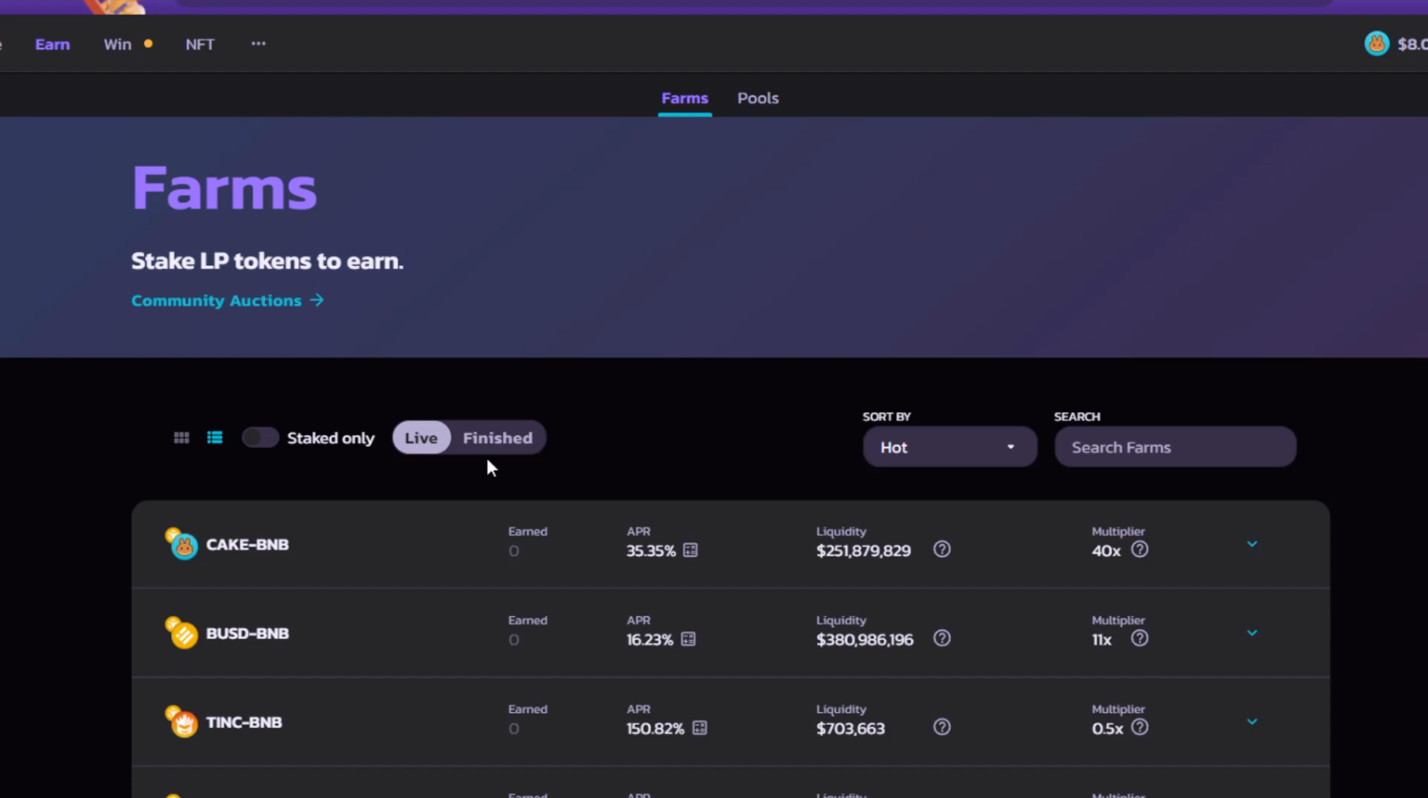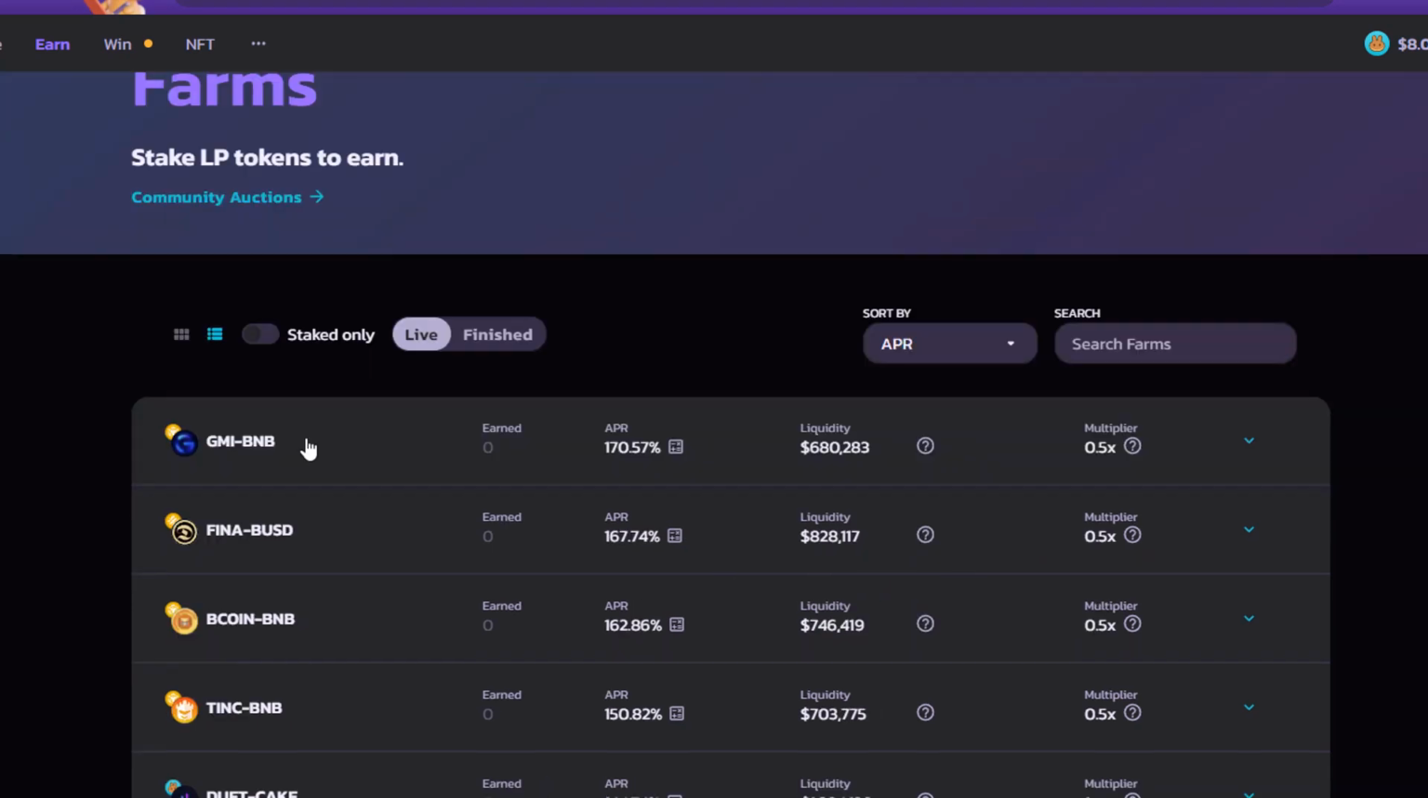But to counteract that, usually the APR and the rewards for providing liquidity for that crazy volatile pairing is much higher. If you want to know what I mean, go to PancakeSwap and look at the APR percentages. Looking at something like CAKE-BNB, BUSD-BNB, the APR percentage is 35 versus 16. But if we sort by something like APR, you'll see that GMI-BNB, FINA-BUSD, these APR percentages are way higher, 167%. That's insane, right?